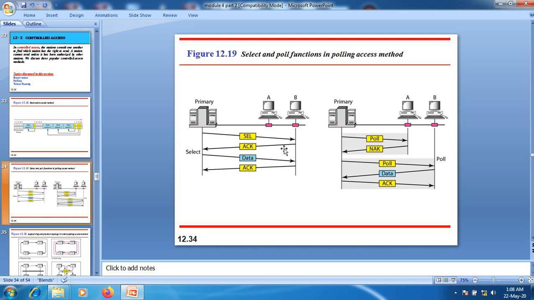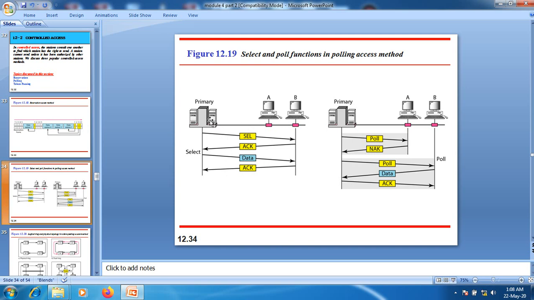Here this primary station always acts as an initiator that initiates the session. We are using two methods: one is select and the second one is poll. We use the select method whenever the primary station has data to send. The primary station has control over this link. It knows the availability of the link.